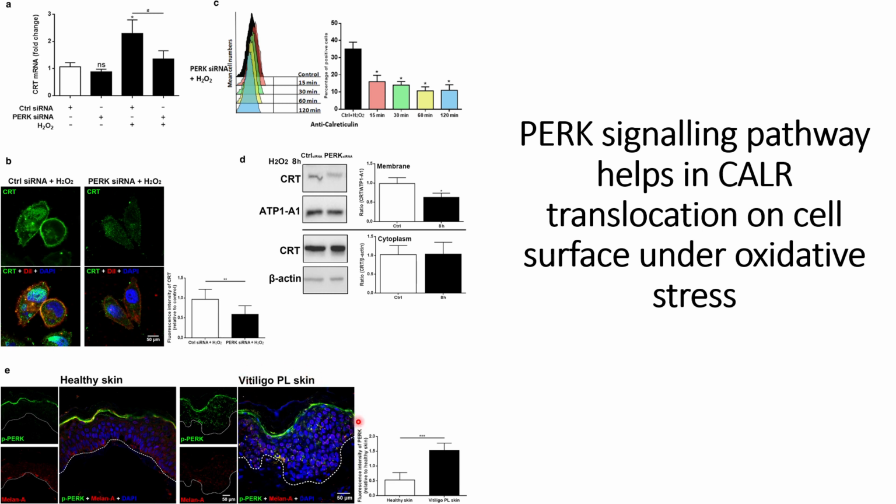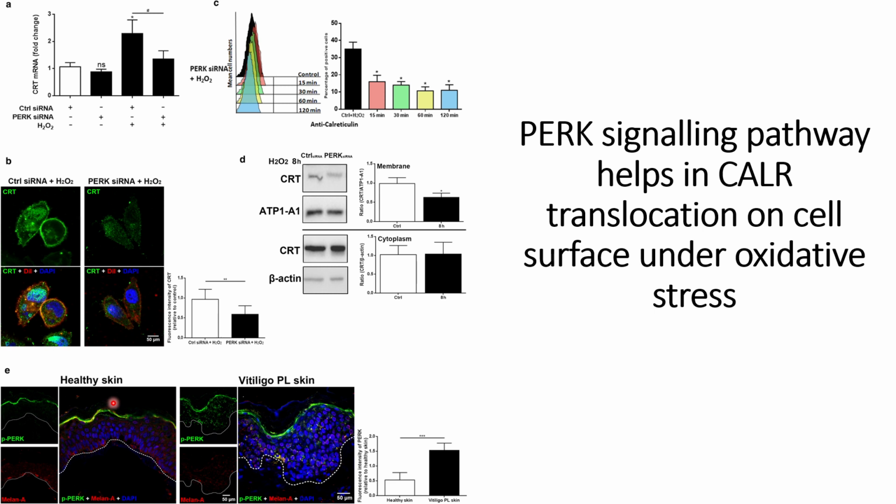That is, the green signals are more prominent in the case of vitiligo perilesional skin, indicating that the PERK signaling pathways are upregulated in vitiligo patients, who are also under oxidative stress, so they will have more calreticulin translocated to the cell surface. So it might be one of the important functions that might occur during this vitiligo skin disease.